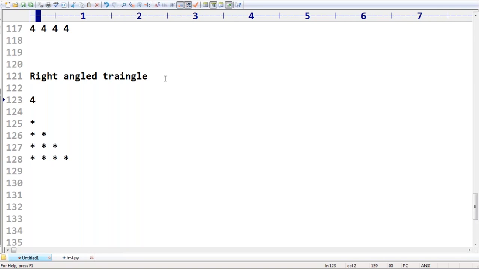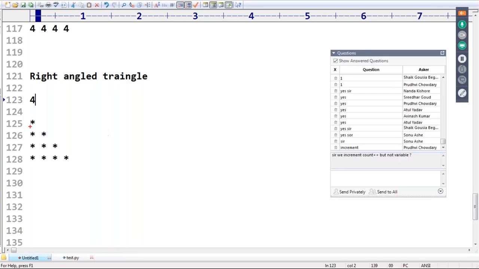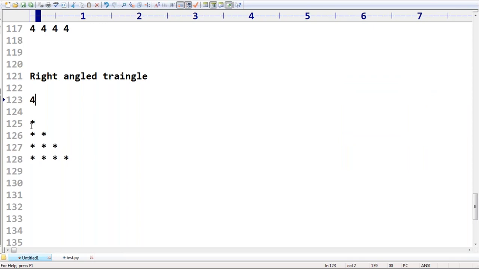In the first row, how many stars are required? Only 1. In the second row? 2. In the third row? 3. In the fourth? 4. The number of stars is always equal to the row number.